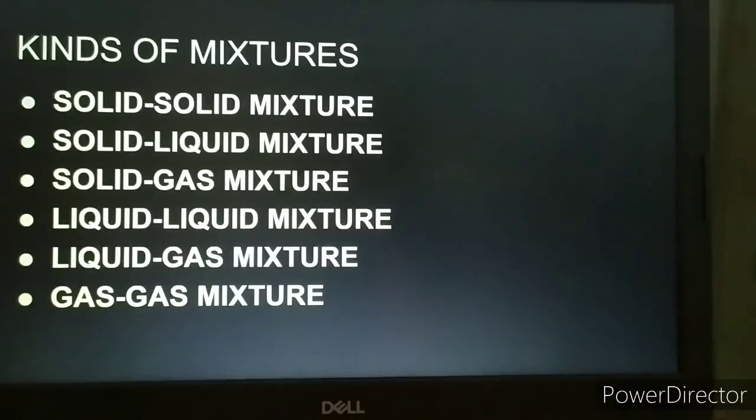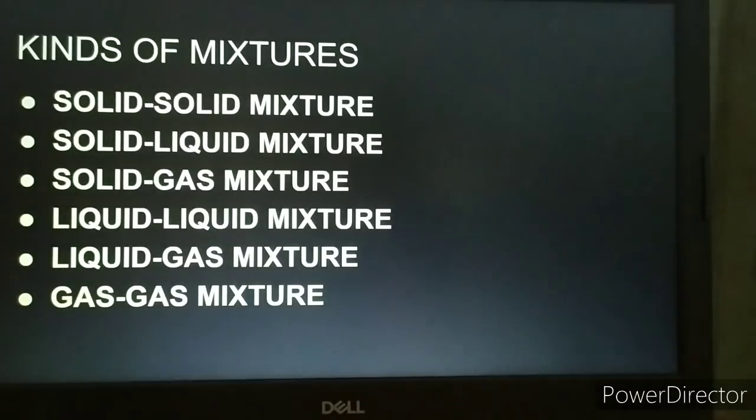So there are around 6 kinds of mixtures, that is solid-solid mixture, solid-liquid mixture, solid-gas mixture, liquid-liquid mixture, liquid-gas mixture, and gas-gas mixture. But in this class, for class 6, you will be learning only about solid-solid and solid-liquid mixtures in detail. That is there in your syllabus. Rest of the part you will be learning as you move to the next standard.